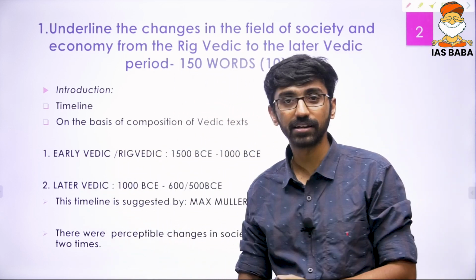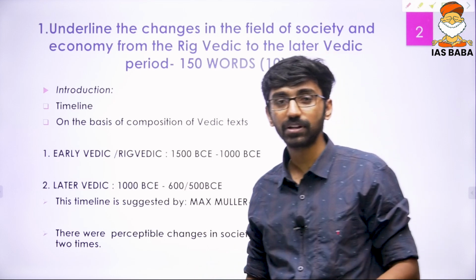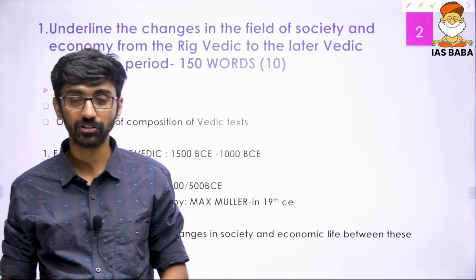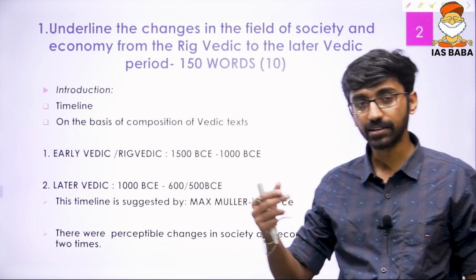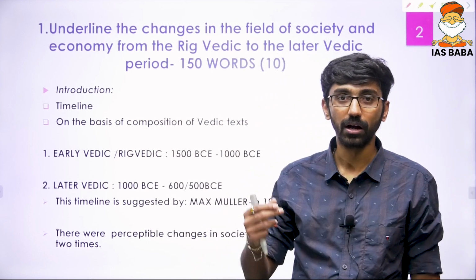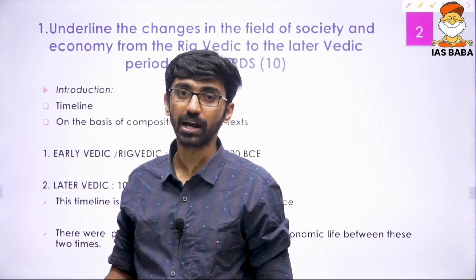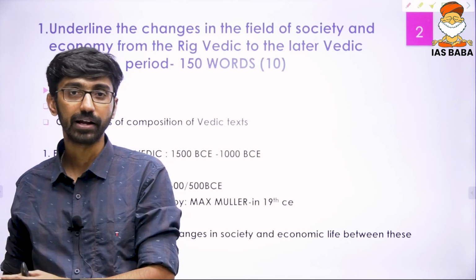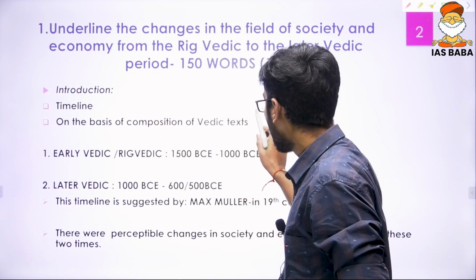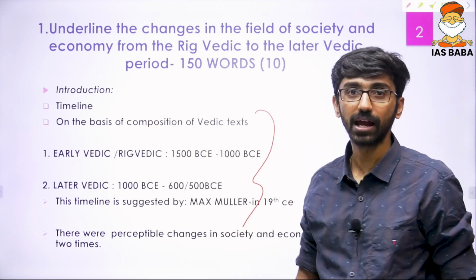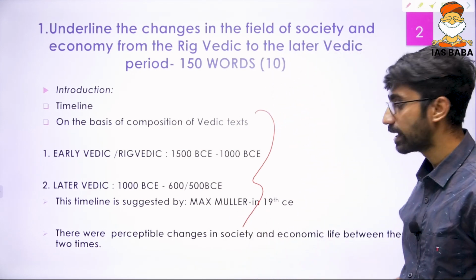Of course, you can start the introduction with the timelines. The timeline of the Vedas on the basis of the composition of these books. In the Rig Vedic time, the Rig Veda was composed. In the later Vedic times, that is the later Vedic texts, we can talk about Yajur Veda, Samaveda and Atharva Veda, and again some Brahmanas, Aranyakas and Upanishads. So these were composed in the later Vedic times, and that is how the timeline has been divided, and this timeline was suggested by Max Muller in the 19th century.